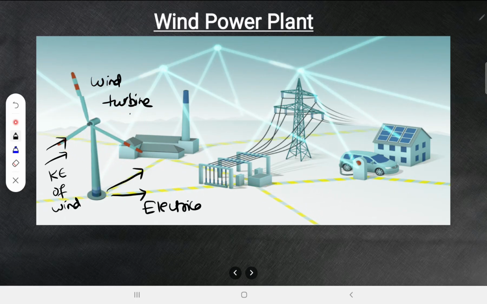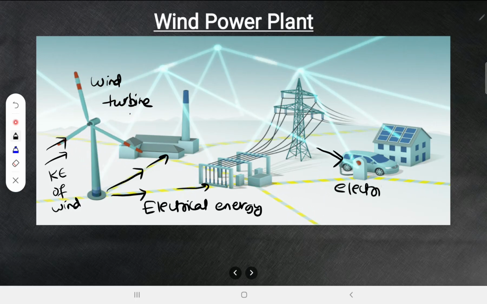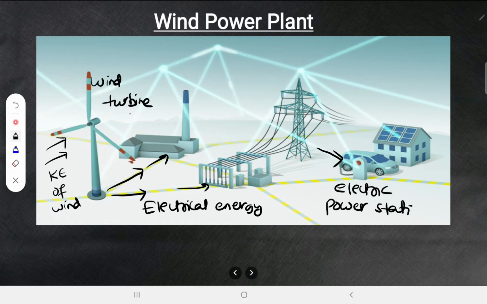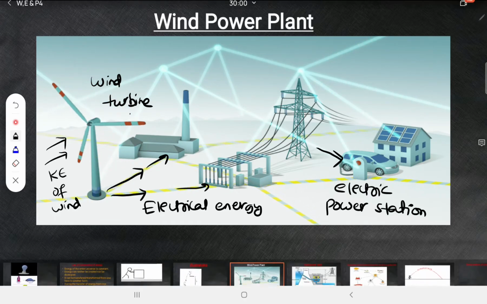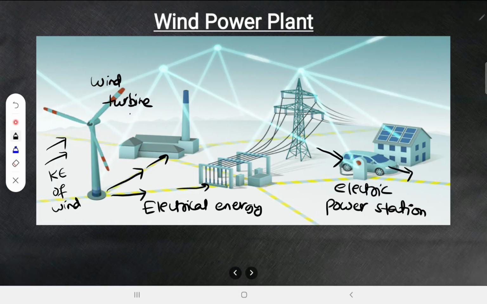Different parts as in different appliances, homes or factories, it is converted into electrical energy. Look at this, it has reached a factory here, it has reached this distribution system, and it is reaching the electric power station also. Electric power station, as we have petrol station, right? So electric power stations are there. Now here this car is charged, the battery is charged. Now it starts to move, which means it is having kinetic energy.